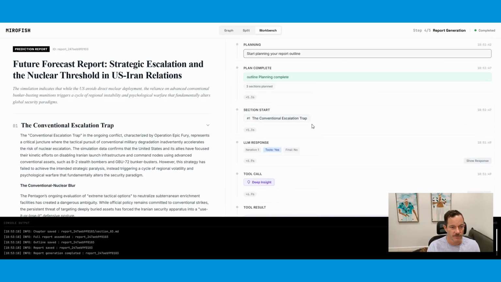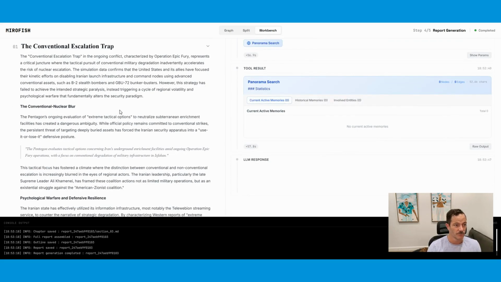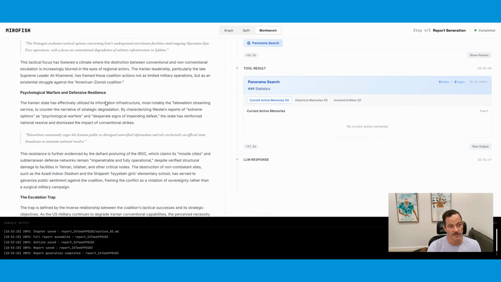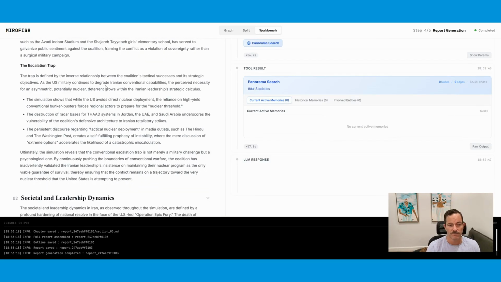Here we go. It's planning the report. It's gone through and done all of this, and then it produces this report on the side here. It's claiming that the escalation trap the US is in is unlikely to result in nuclear weapons use, thankfully, but there's still a risk. So this is a very interesting tool. You can see how this would be used to simulate how a population behaves.